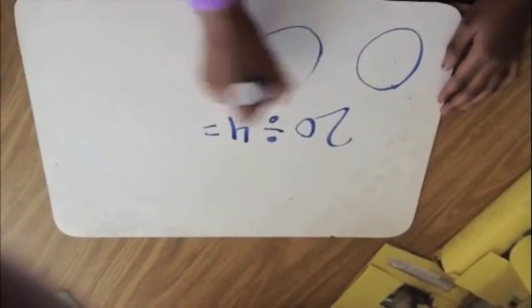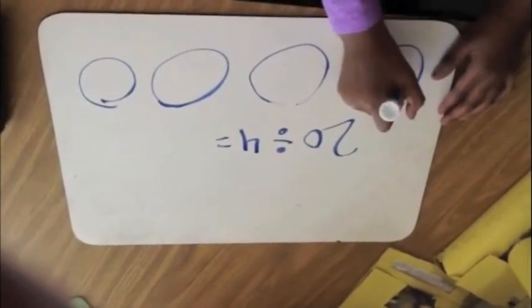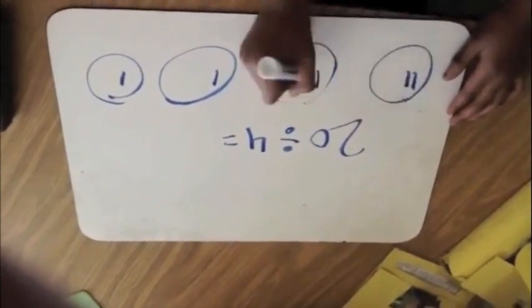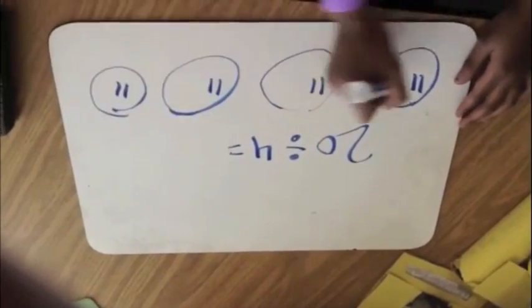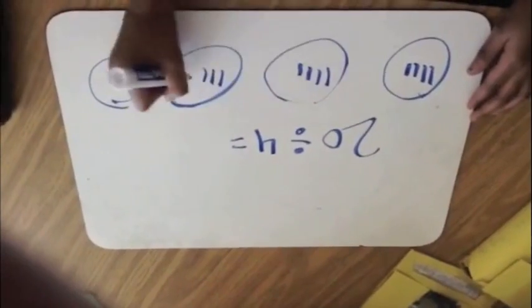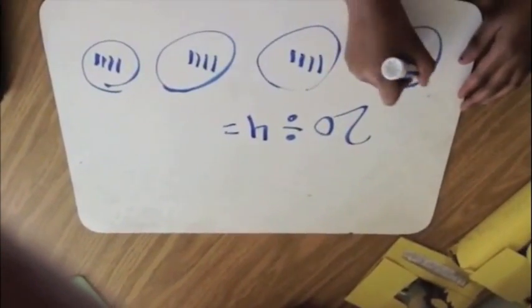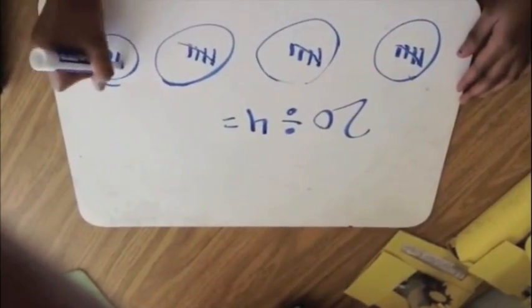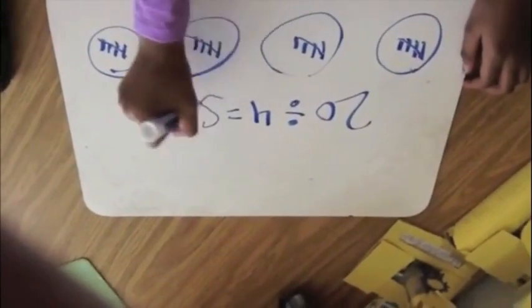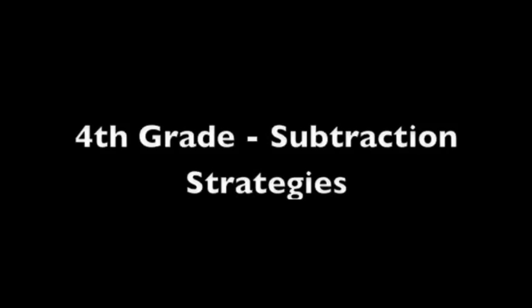I can make 4 boxes, and I can count to 20, so 1, 2, 3, 4, 5, 6, 7, 8, 9, 10, 11, 12, 13, 14, 15, 16, 17, 18, 19, 20. So there's 5 in each group. So I know the answer is 5. Thank you.